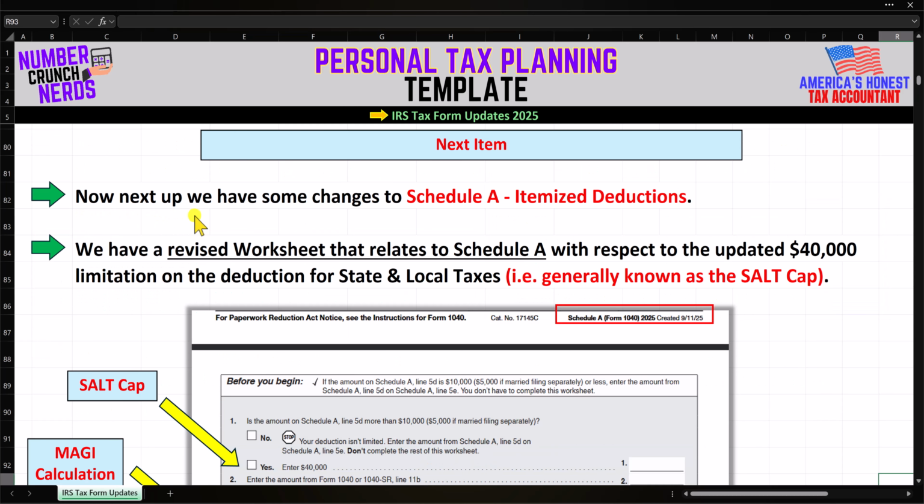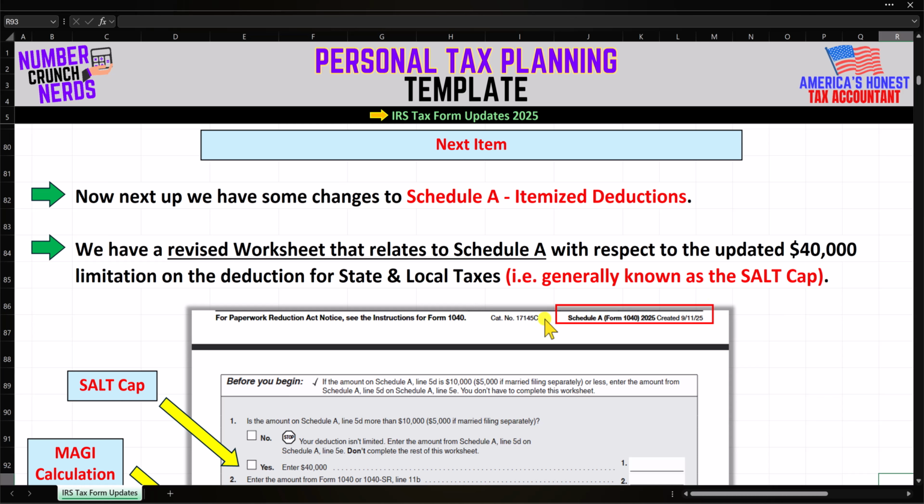Now, next up, we have some changes to Schedule A itemized deductions. Specifically, the IRS has released a revised worksheet that relates to Schedule A with respect to the updated $40,000 limitation on the deduction for state and local taxes, i.e. generally known as the SALT cap.